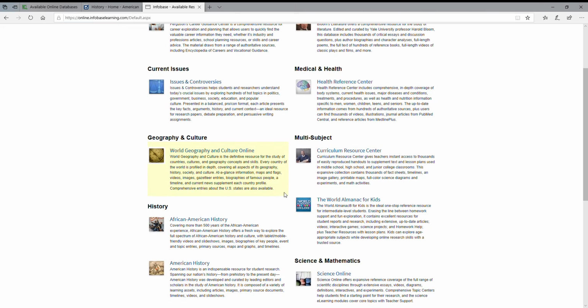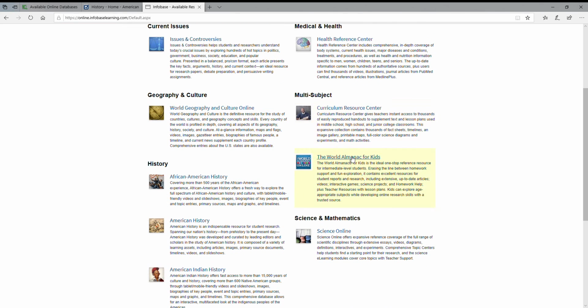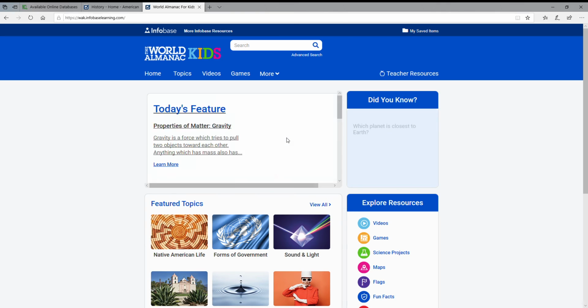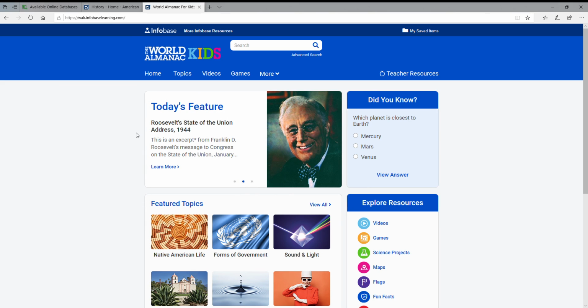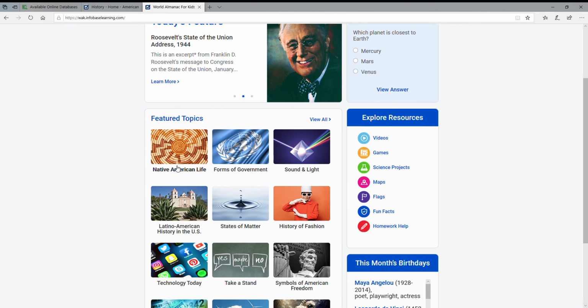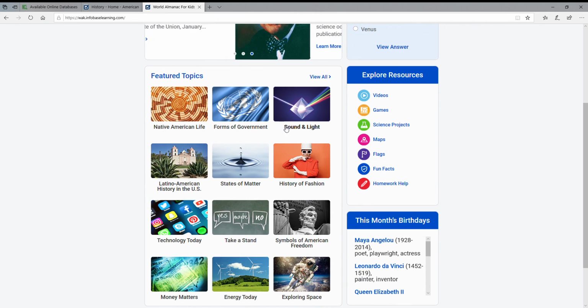So we can go over these last two. The World Almanac for Kids. This one's another fun one that has a lot of general topics in here, general information. So even if you're not doing a research paper, maybe you're not even a kid, and you just want something that's a quick, easy read so that you get the basics and you just might not trust Wikipedia, this is a good place to turn, but it's also a good place to go for learning at home.